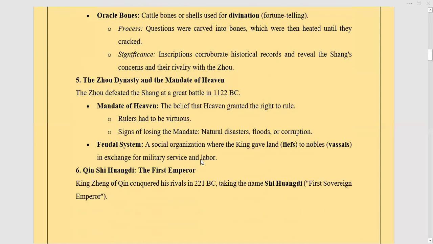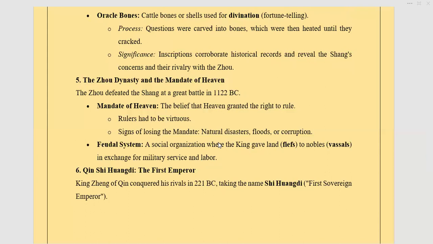So, the Mandate of Heaven, first of all, what is that? The belief that heaven granted the right to rule. Rulers had to be virtuous, that was their mindset, and they used to think that the Shang were evil people. Signs of losing the mandate: natural disasters, floods, or corruption would happen if the king did not have the Mandate of Heaven, meaning the approval of the gods. So this is what they introduced.